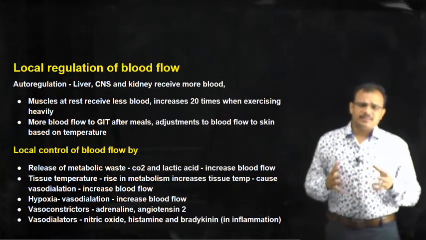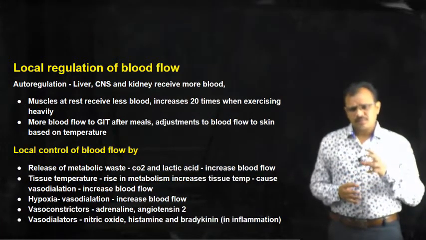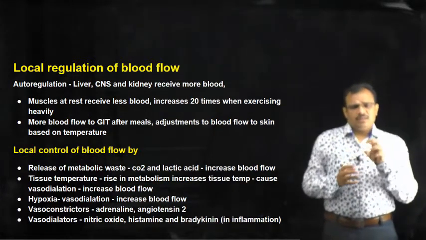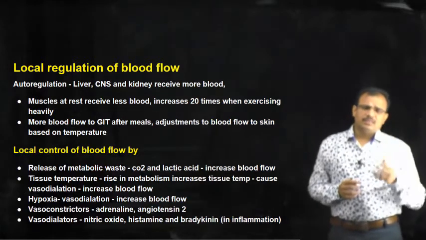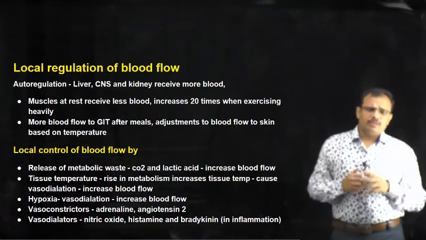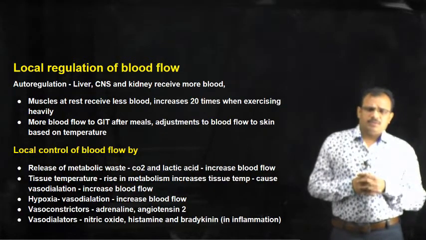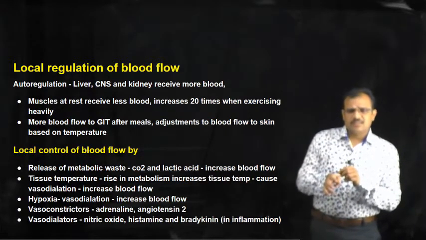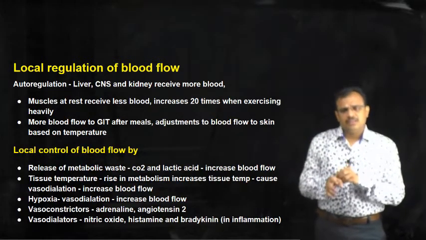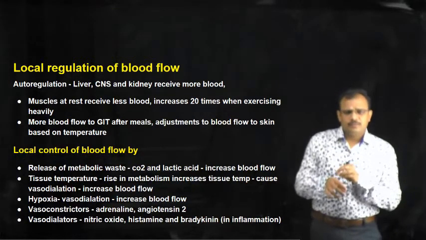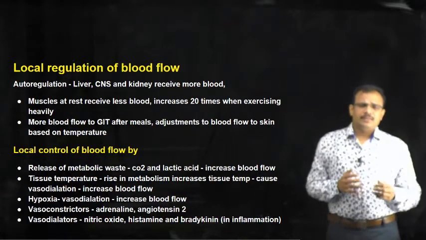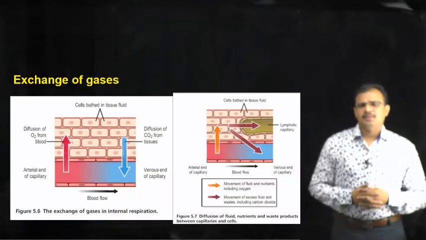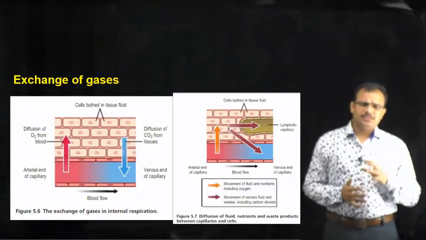So, in this way these are the factors which regulate the blood flow to any tissues, and this occurs only in a particular region, whereas in the case of the sympathetic nervous system it applies to the whole of the nerves that are supplied to the smooth muscles. These are local, meaning if nitric oxide is released here, it will cause vasodilation only here, or if adrenaline is released here, the effect is only here. In this way the local control also is involved in maintaining the blood flow. Now, let us see about the exchange of gases.